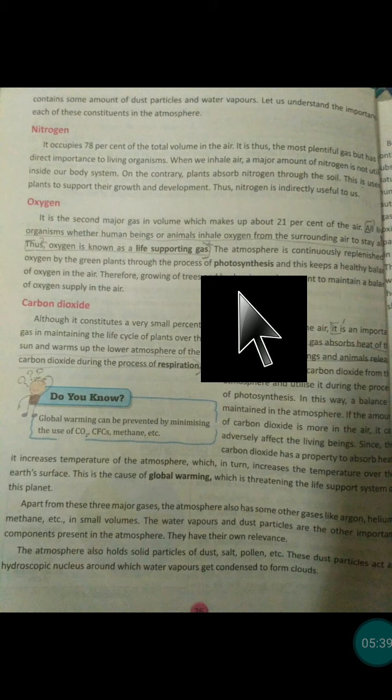When plants use sunlight and water and nutrients to make their food, oxygen is released by the plants. You know that plants exhale oxygen and inhale carbon dioxide, and this keeps a healthy balance of oxygen in the air. On the other hand, human beings inhale oxygen and exhale carbon dioxide, so the balance is maintained properly on the surface. The growing of trees and bushes is very important to maintain the balance of oxygen supply